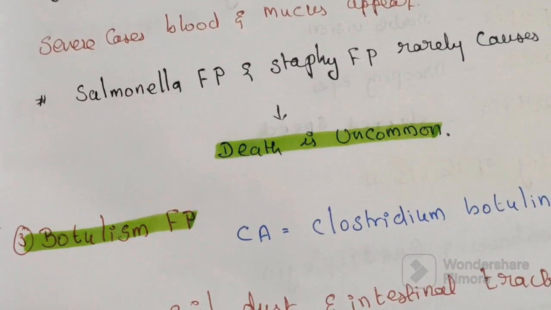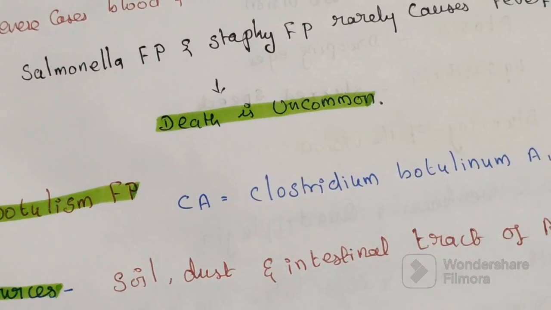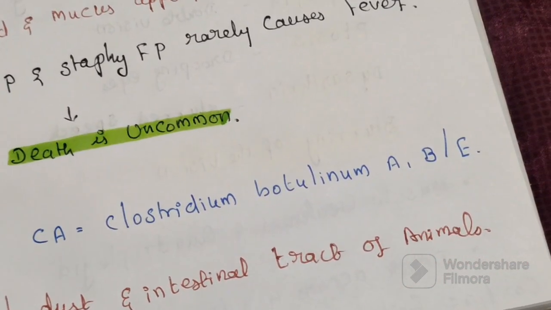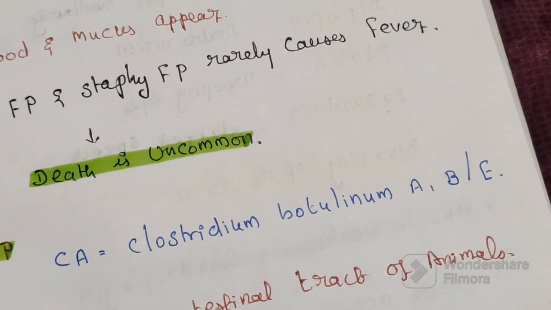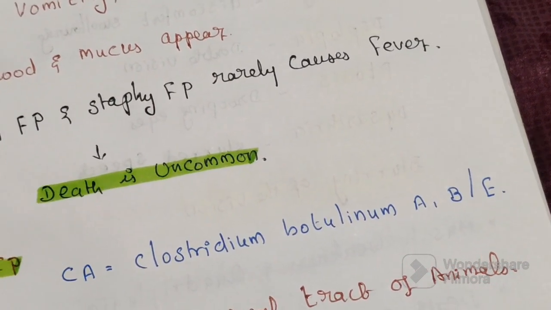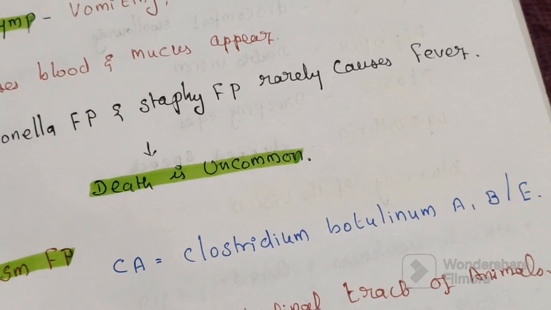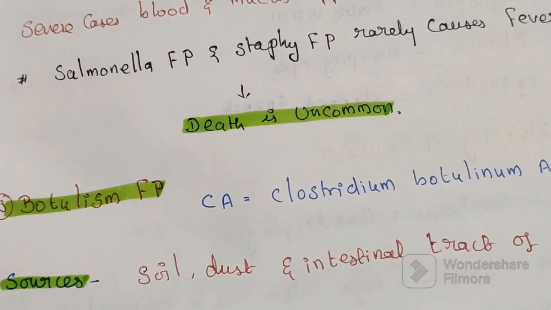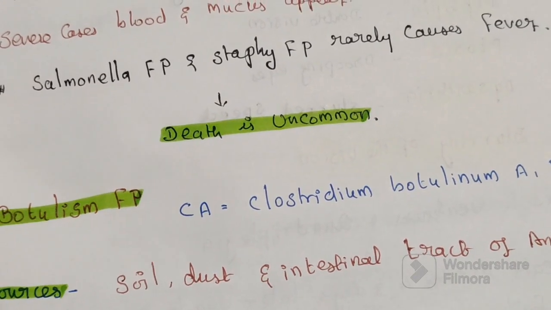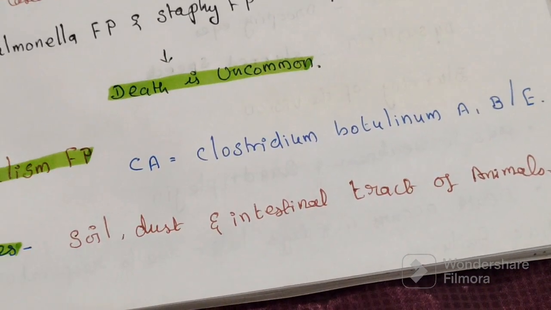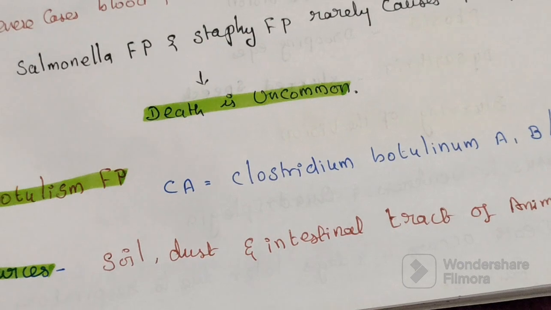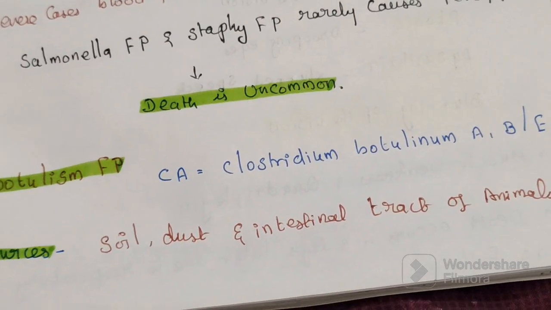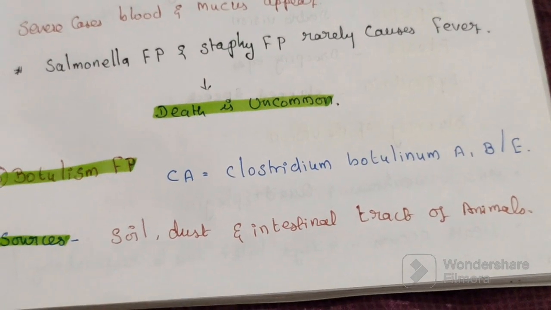Then the third bacterial food poisoning, botulism. The causing agent is Clostridium botulinum, A, B and E strains. Sources: the bacteria are widely distributed in soil, dust and the intestinal tract of animals. So where is it distributed? Soil, dust and the intestinal tract of animals.